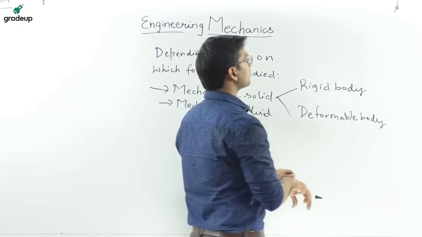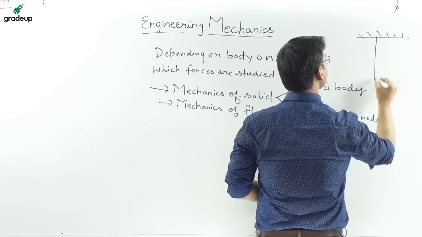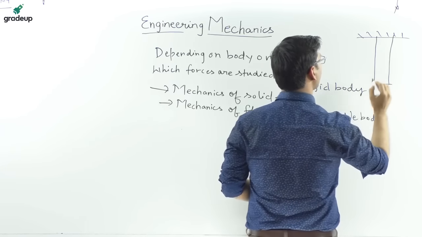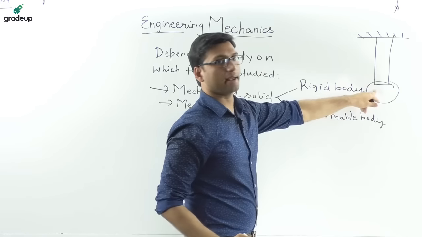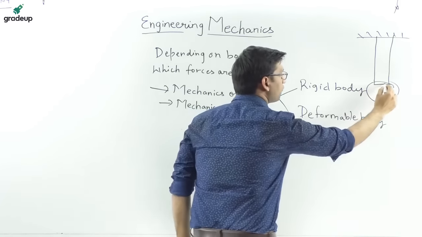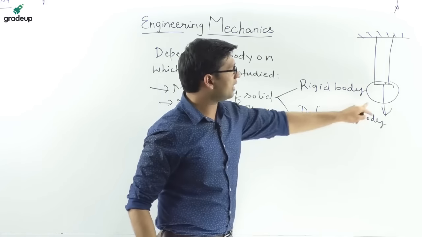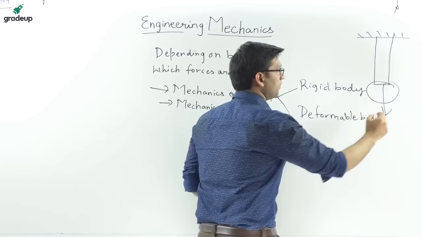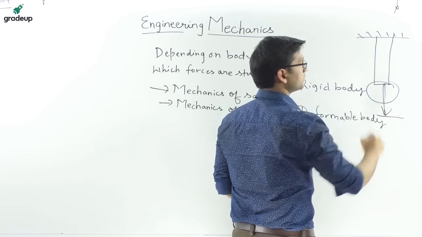Suppose there is a bar, a rod which is attached to some support, and there is a block here. Now if you apply some force here, what will happen? This block will be displaced from its position.